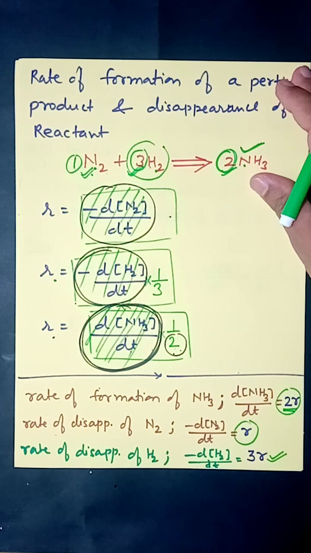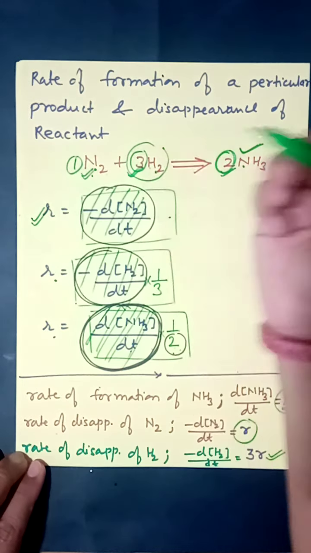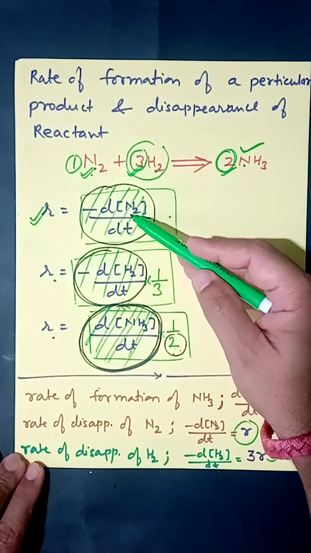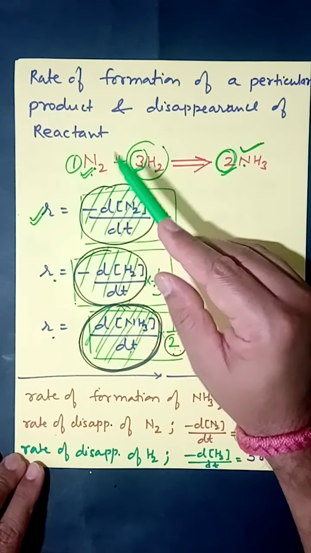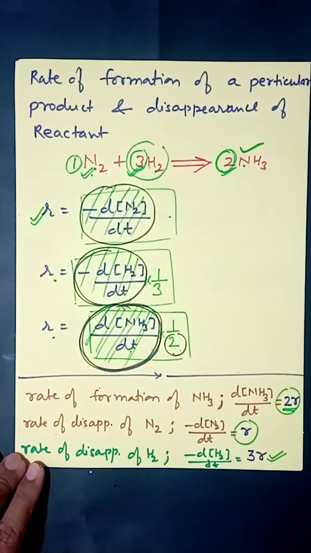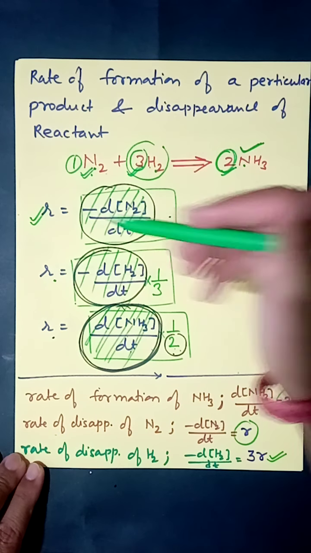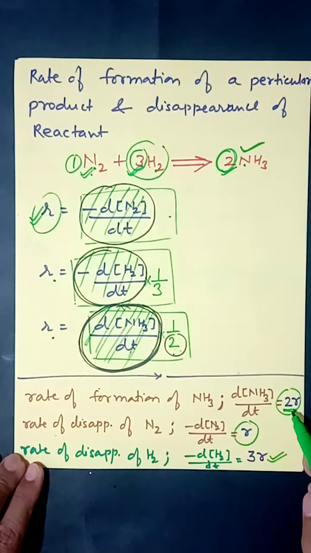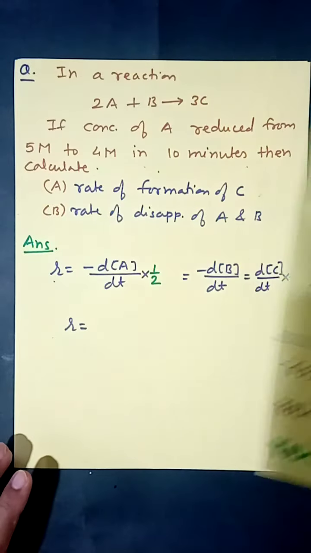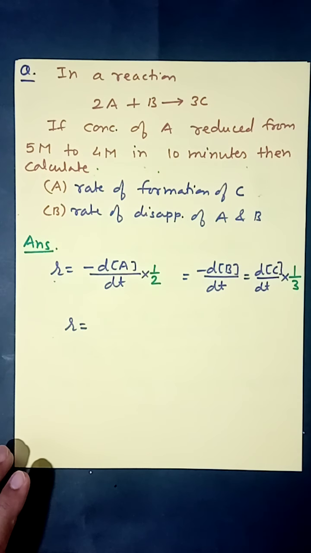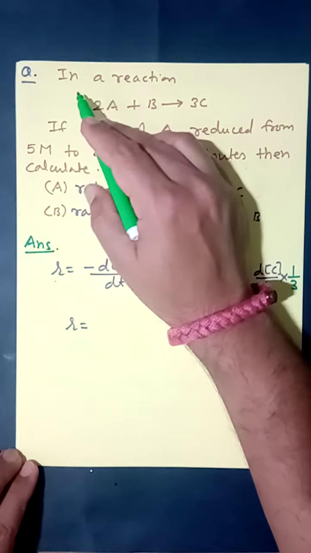In such questions, first calculate the rate of reaction with the help of the first, second or third formula, depending on the concentration of which reactant or product is given in the reaction. Once you have calculated the rate of reaction, then you can calculate the rate of formation or rate of disappearing of the particular product or reactant respectively. For example, here is a numerical for us.